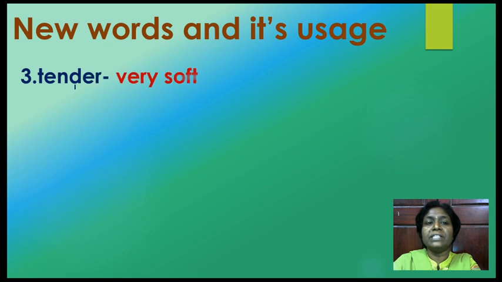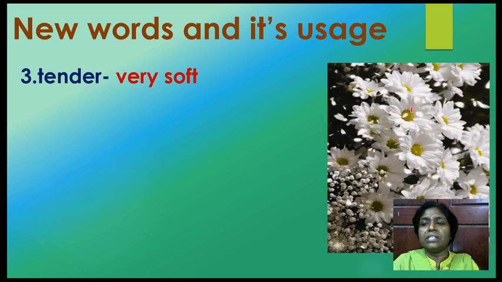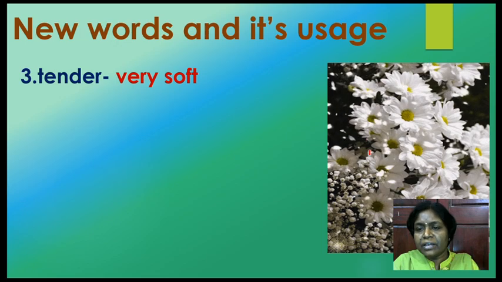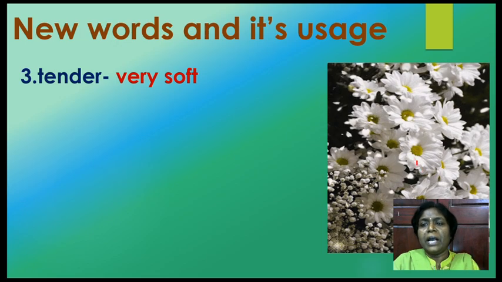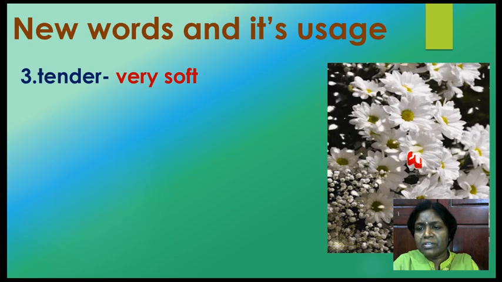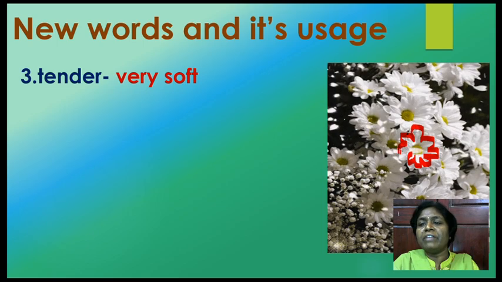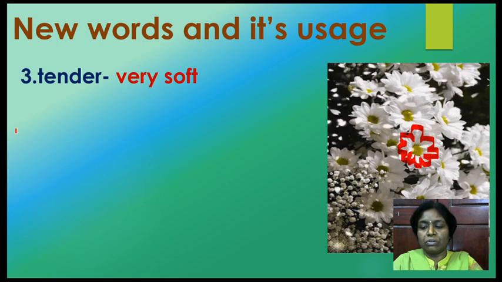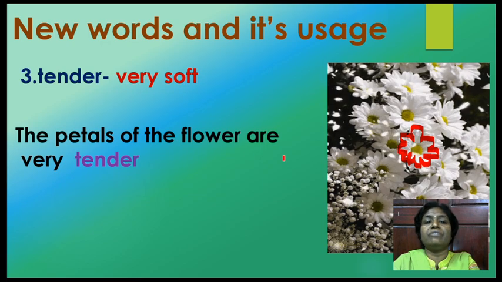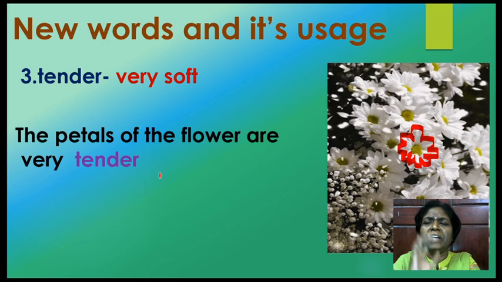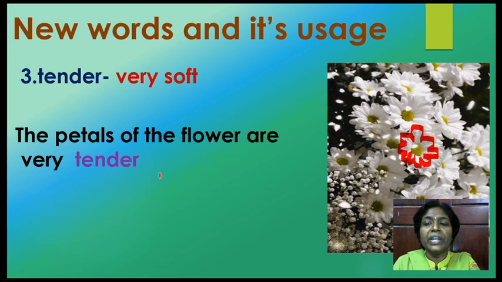The next word is tender. What does the word tender mean? Tender means very soft. Now see the picture here. These are all flowers. The things which are flying here are the petals. If you look closely, the petals of the flowers are very soft. So how can I make use of this word tender? The petals of the flower are very tender.